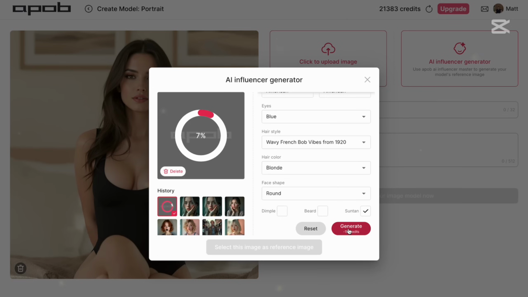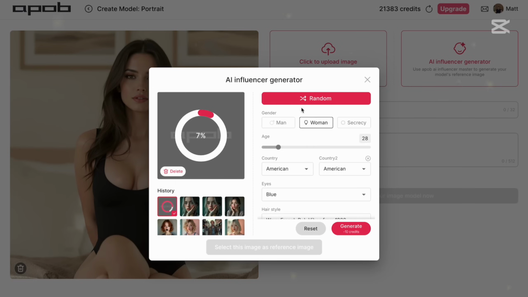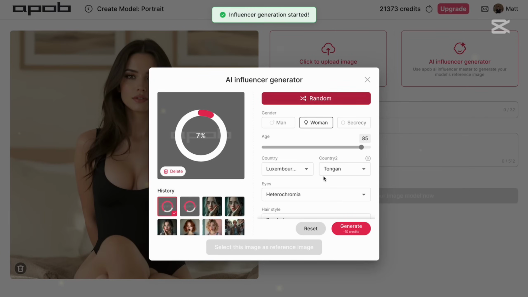And you are not limited to how many images you can generate at one moment. So you can hit random and then generate another one. And then you can hit random again, and then you can generate another one. Of course, it will take some time to generate all of them. As we can see here, it's like 7% on these generations. However, you can generate a few of them and then pick which one is the best.